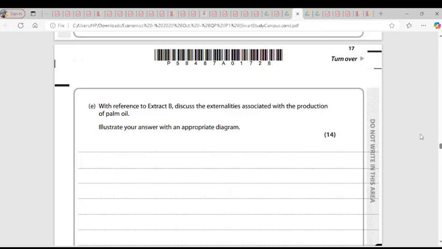The third reason is that there's a large scale of deforestation due to poor management of expansion of production. Based on the case study, it's written there. There's poor management due to expansion, and there's deforestation. That's an externality. This doesn't go in line with sustainable development. There's a lack of sustainable development because they are losing habitat because of the production of oil. Do you get the point here?